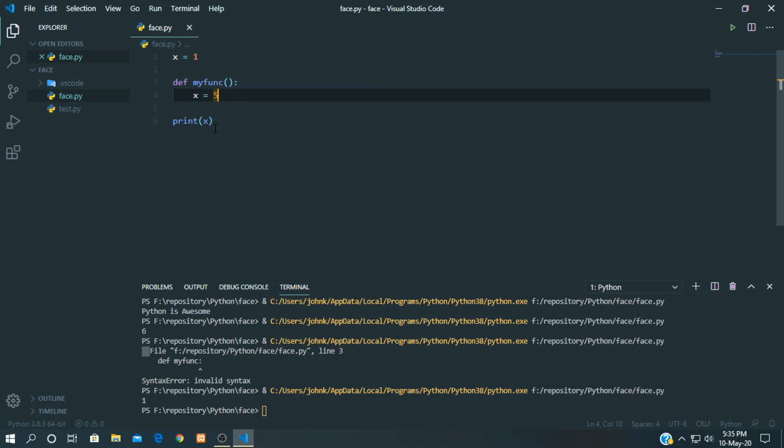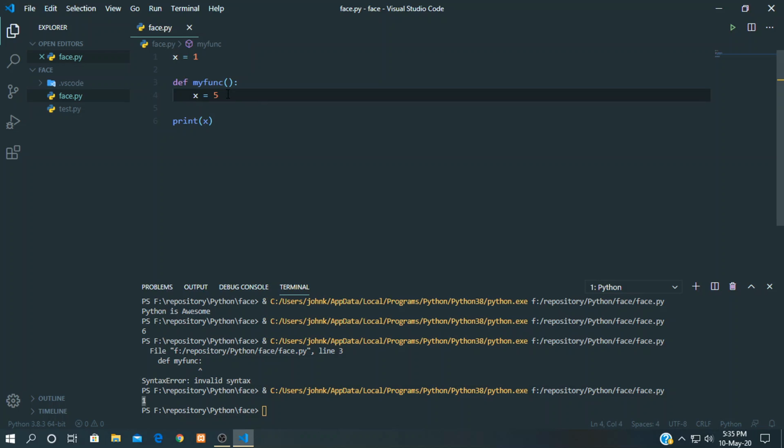So after printing the x variable, it's showing 1, which is the value of this one. So this is a global variable, and the x variable within this function is a local variable.